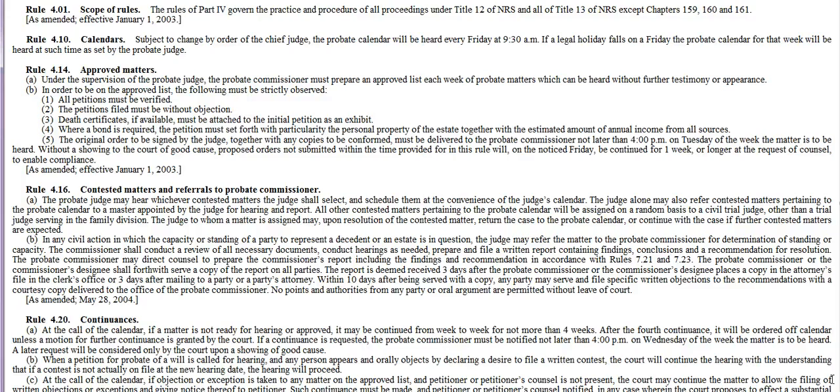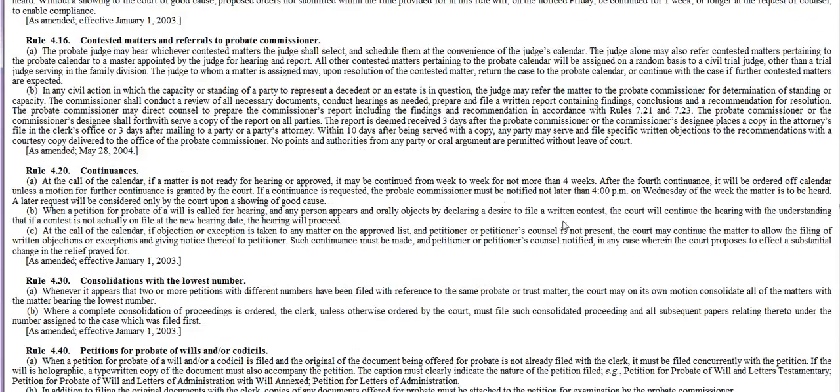Now down here, Rule 4.20 says call of the calendar. The court can ask if cases want to be continued, and it says you can move a case not more than 4 weeks. So if you have a problem, you ask the court to move it out up to 4 weeks so that you can fix it.